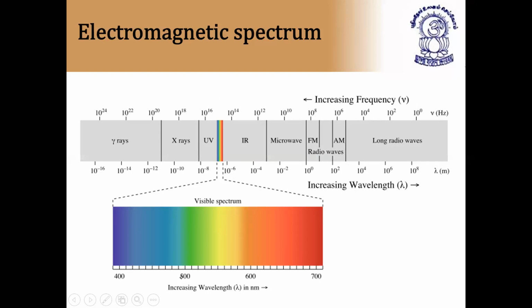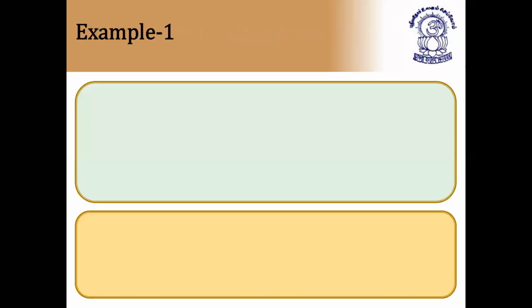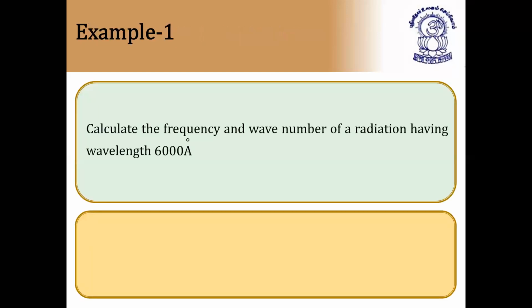Now we'll discuss questions based on the electromagnetic spectrum or frequency. Here they have given frequency because we have not done a workout on frequency also. We'll finish up. So calculate the frequency and wave number of radiation having wavelength 6,000 angstroms. All these electromagnetic radiations will go with the speed of light, that is 3 × 10 to the power of 8 meters per second or 3 × 10 to the power of 10 centimeters per second. So here wavelength is given, frequency and wavelength. What is the formula you are supposed to apply?